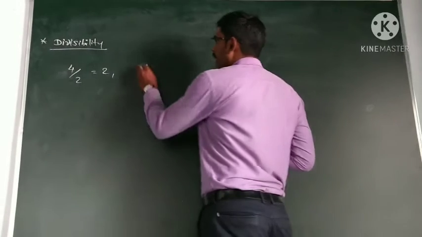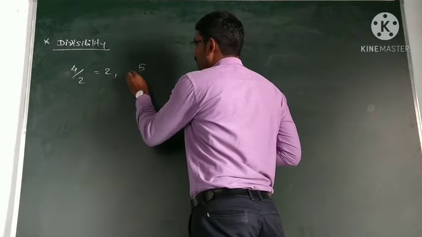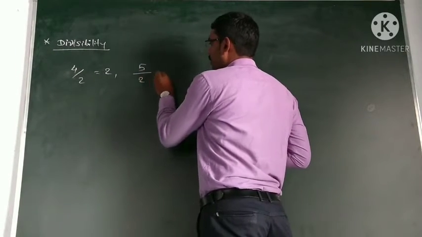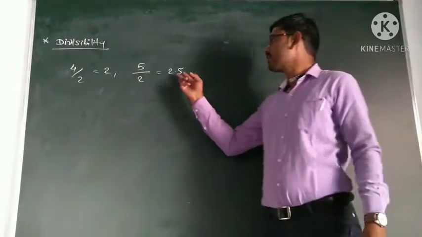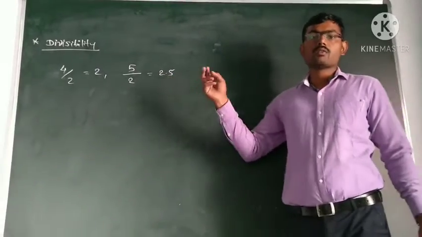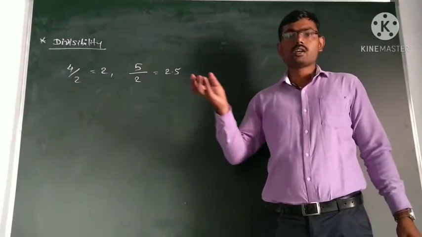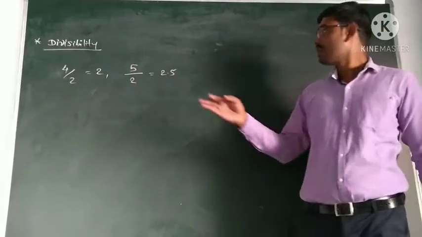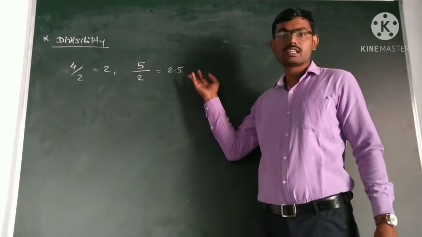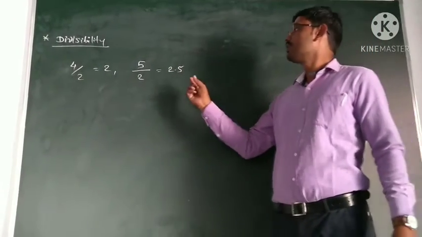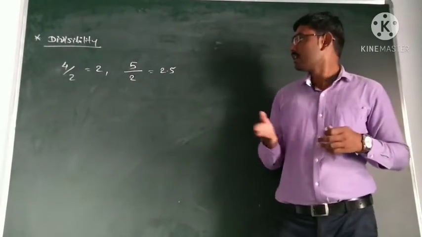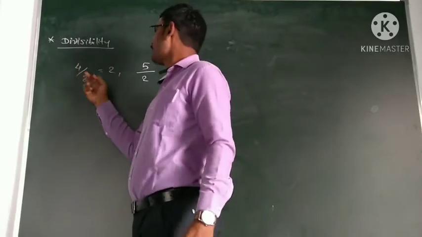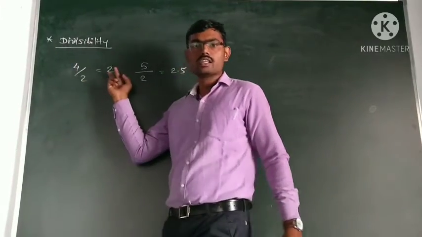But when we divide the integer 5 by the non-zero integer 2, the quotient is 2.5, and 2.5 is not an integer. Integers are 2, 3, 4, minus 1, 0, etc. So there is a need to define divisibility. Here, when we divide 4 by 2, the answer is 2, which is an integer.